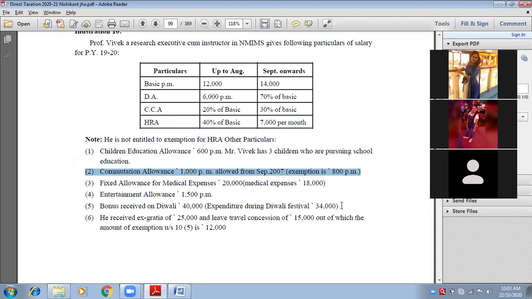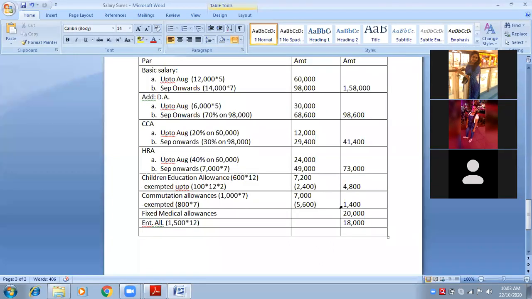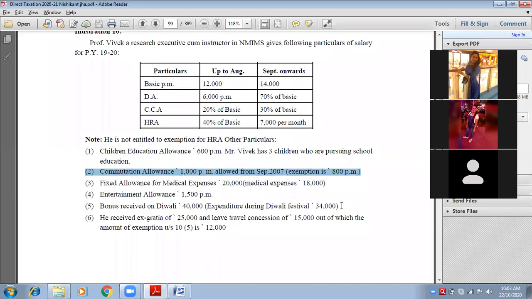How much is received? 40,000. How much is the expenditure? I am not concerned with that. What I am concerned with is how much you received. 40,000, so it is fully taxable. No expenses will be treated for exemption because bonus is fully taxable.